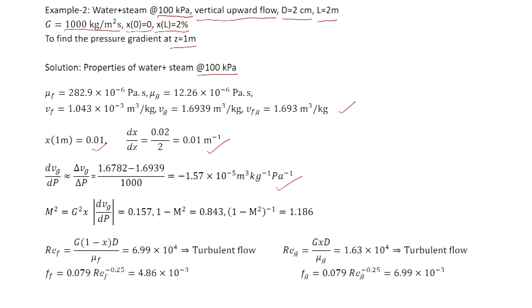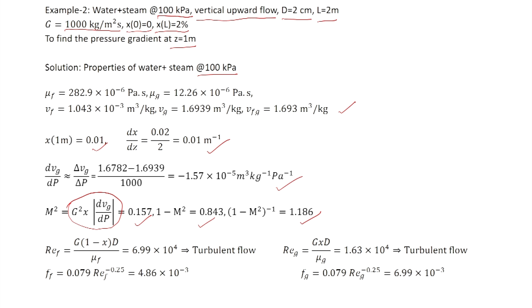So, using this dVg by dP, we calculate m square using the expression for the homogeneous model, and it is 0.157, and this is not negligible compared to unity. 1 minus m square is equal to 0.843, and 1 upon 1 minus m square is equal to 1.186.